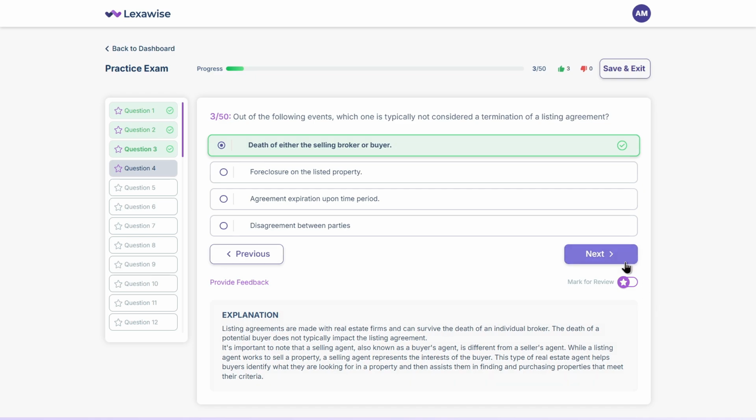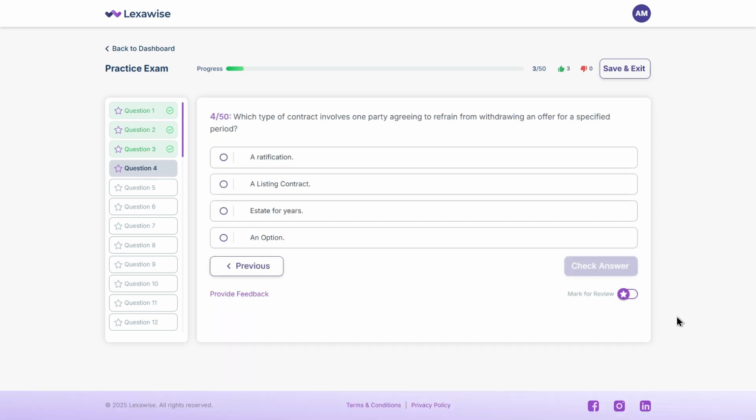Let's move on. Which type of contract involves one party agreeing to refrain from withdrawing an offer for a specified period? A. A ratification. B. A listing contract. C. Estate for years. D. An option. Take your time.